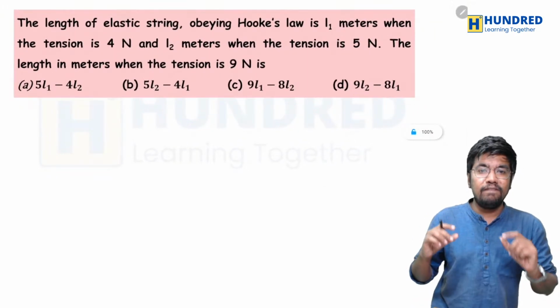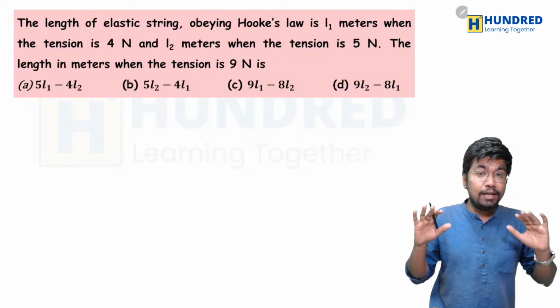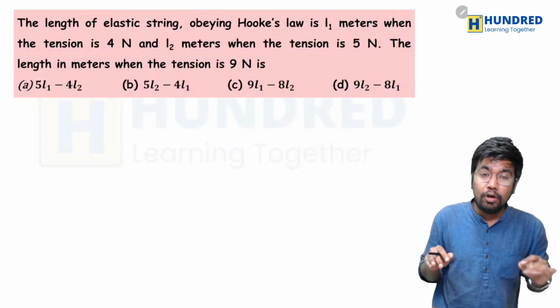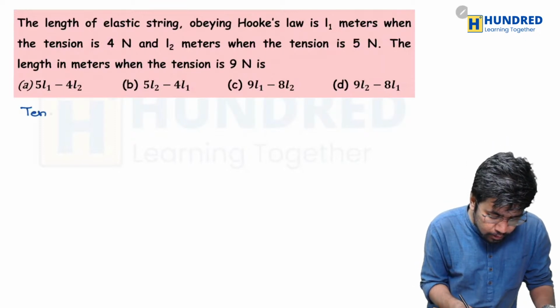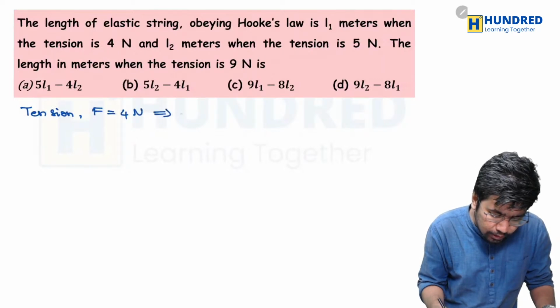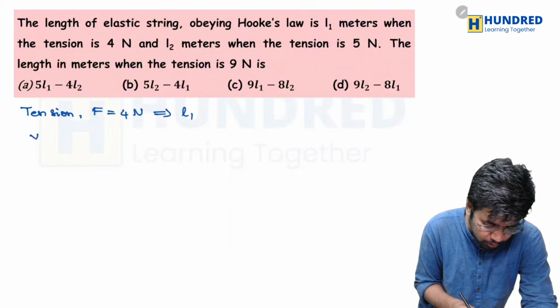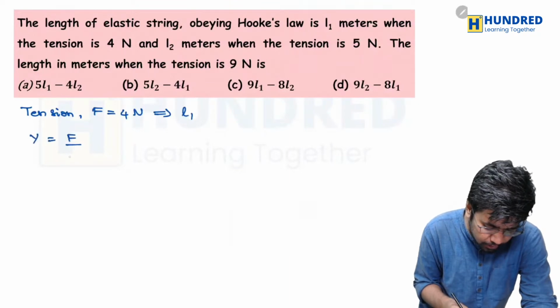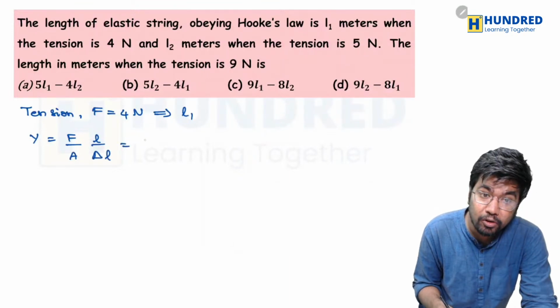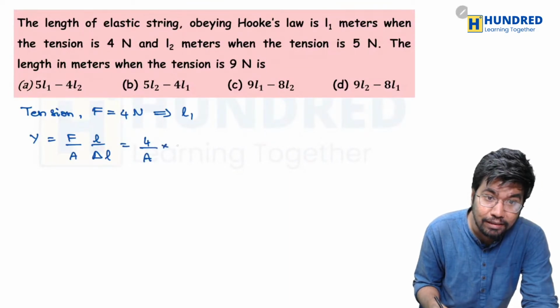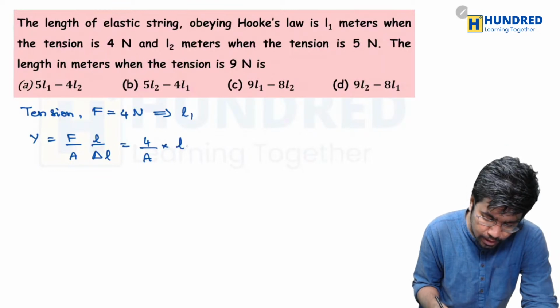So what are they saying? Here is an elastic string obeying Hooke's law and its length is L1 meters when the tension is 4 Newton. When the tension, that is force, is equal to 4 Newton, the length is L1. So using this, I am going to write the Young's modulus formula. What is the Young's modulus formula? Y is equal to F divided by A, L divided by del L, right? So in place of F, I am going to substitute 4 divided by area into its length, which they have given as L1.